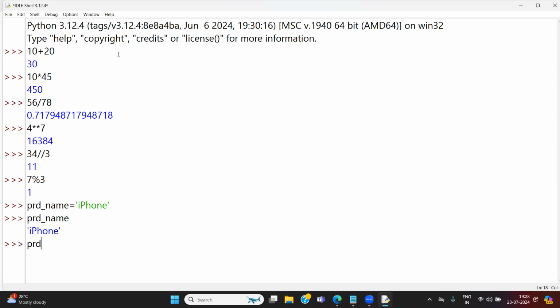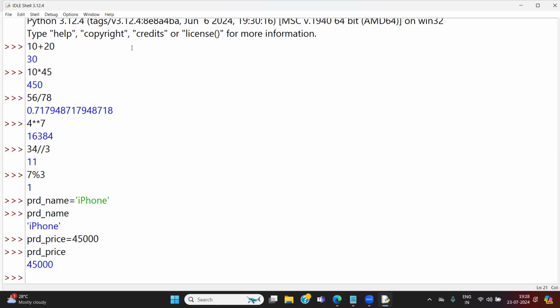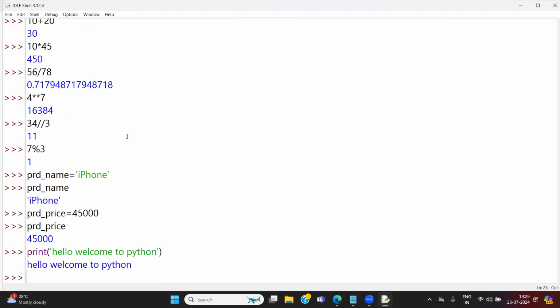Product price is 45,000. What is the product price? 45,000. Print. Hello. Welcome to Python. Output is hello, welcome to Python. Just print. Keep inside print. Automatically, hello, welcome to Python came into the picture.